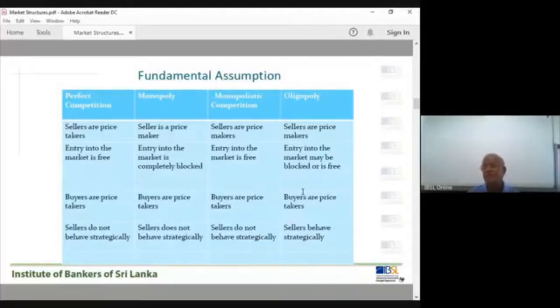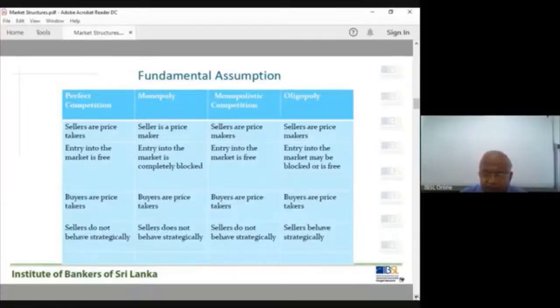Sometimes some people say, okay, they form a cartel, like the OPEC countries, right? So like that, you have more than one model to explain the oligopoly firm. But for all the other three market structures, you have a very nice model. One nice model is used to explain their behavior, but for the oligopoly market only, you have more than one model. Why is that? The reason is strategic behavior. You can't predict when people adopt this strategic behavior. Right? Okay.